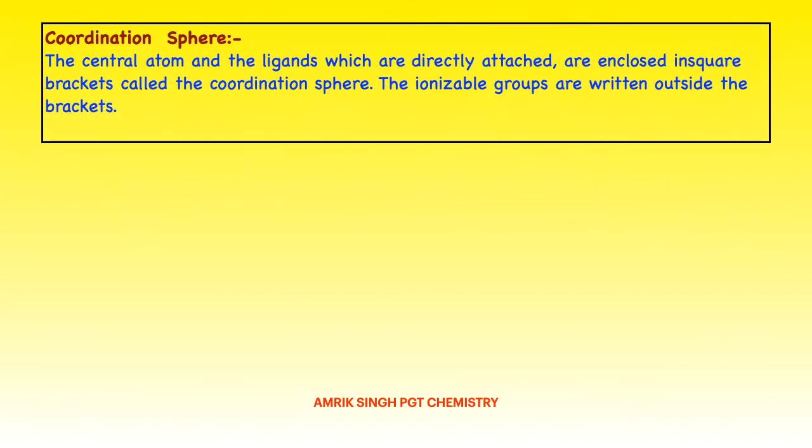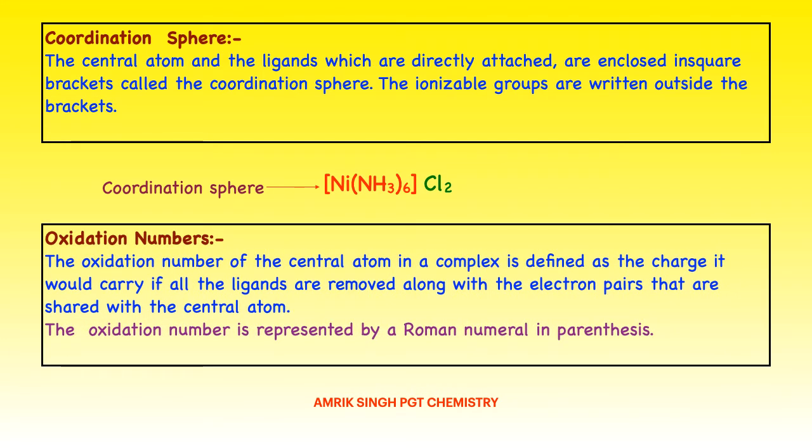Now coordination sphere: the central metal and the ligands which are directly attached are enclosed in a square bracket, called the coordination sphere. The ionizable groups are written outside the square bracket. For example, [Ni(NH3)6]Cl2: [Ni(NH3)6] is the coordination sphere in square bracket, and Cl2, these are the counter ions. Oxidation number: the oxidation number of the central atom in a complex is defined as the charge it would carry if all the ligands are removed along with their electron pairs that are shared with the central atom. The oxidation number is represented by a Roman numeral in parentheses.